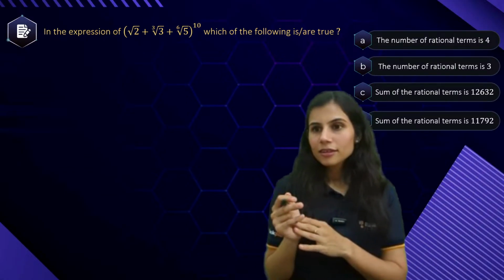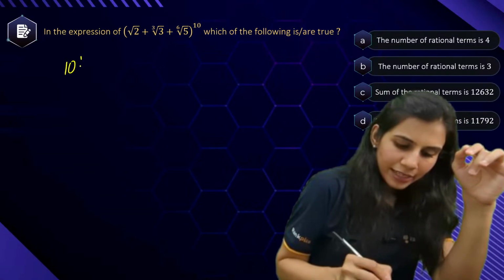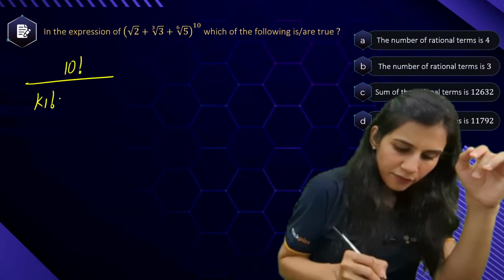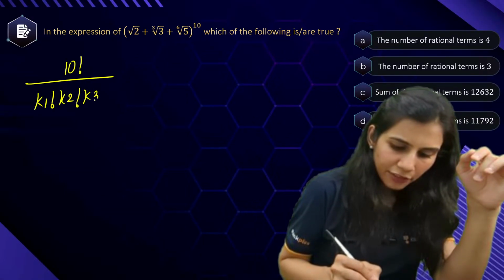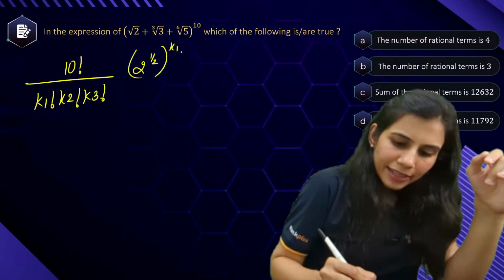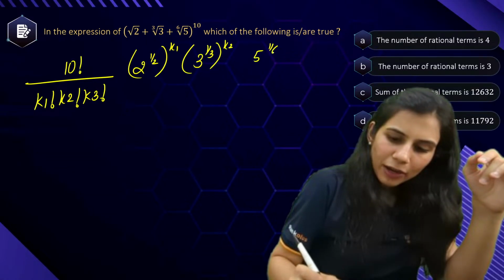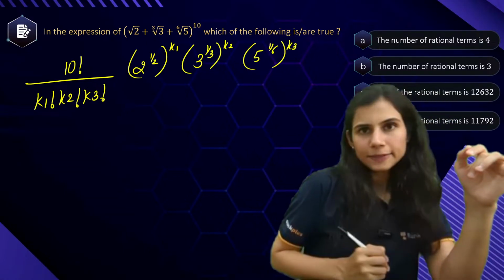Any term in this expansion will look like what? The general term is 10 factorial upon k1 factorial, k2 factorial, k3 factorial, 2 to the power 1 by 2 raised to the power k1, 3 to the power 1 by 3 raised to the power k2, 5 to the power 1 by 6 raised to the power k3.